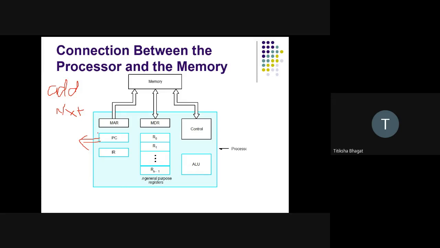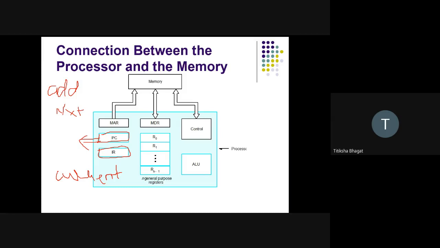Let's say my processor is executing something. So now what next I need to perform, its address will be specified in the program counter. Then we have IR register. The job of IR register is to hold the current instruction. The instruction which is currently getting executed is stored in IR.